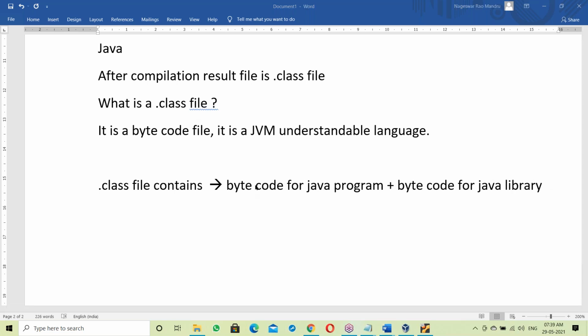The dot class file is prepared anyways, on any OS.